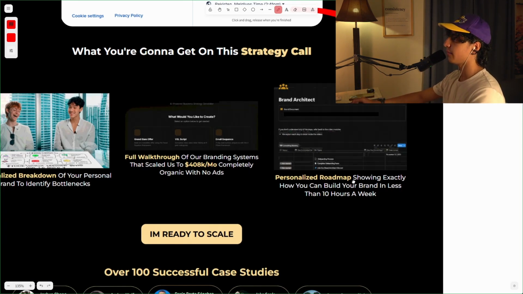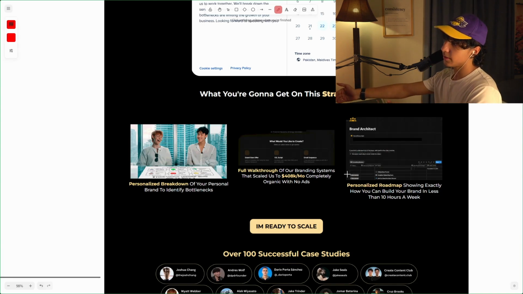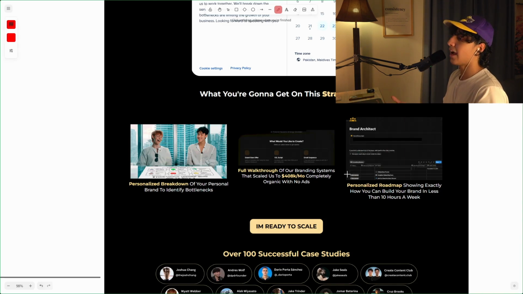So he's just highlighting the value parts, because business owners think in terms of value, while consumers think in terms of emotions. So you've got to realize that if you're selling to business owners, you want to win them over logically with value, and then on the sales call, you can win them over emotionally just by giving them value, because that is how they're going to be won over.